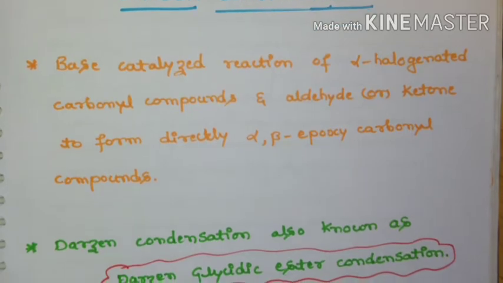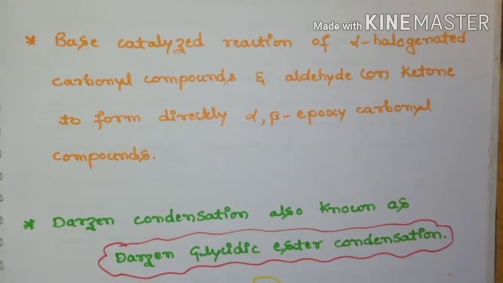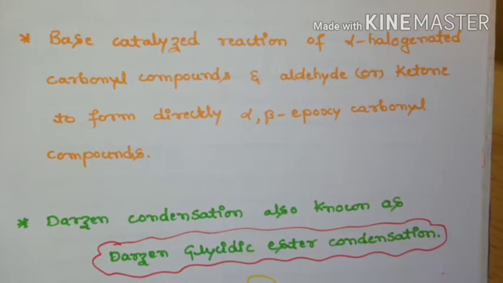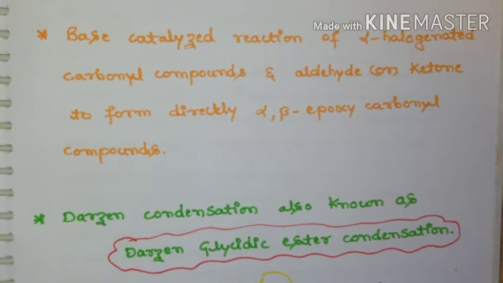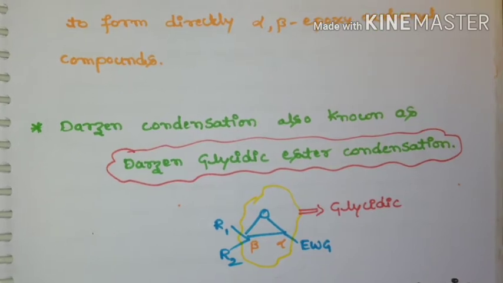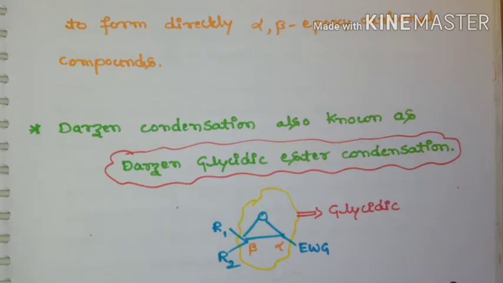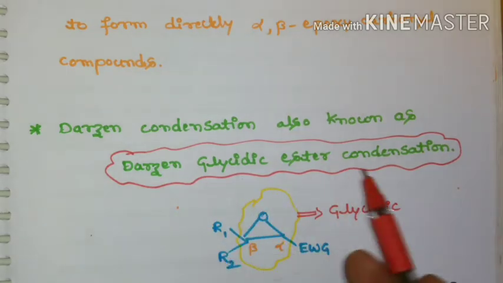And this Darzens condensation is also known as Darzens glycidic ester condensation. So what is this Darzens glycidic ester condensation? Here, the final product, the alpha beta epoxy carbonyl compound, has an alpha beta epoxide ring which will be called glycidic. So hence it can also be called Darzens glycidic ester condensation. If the electron withdrawing group is an ester group, then it is called Darzens glycidic ester condensation.